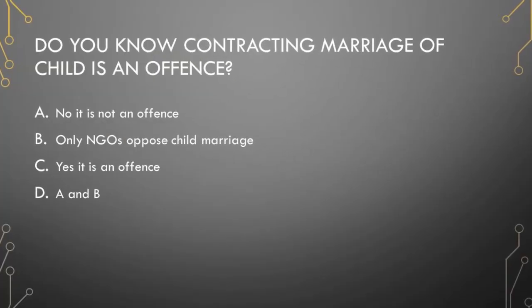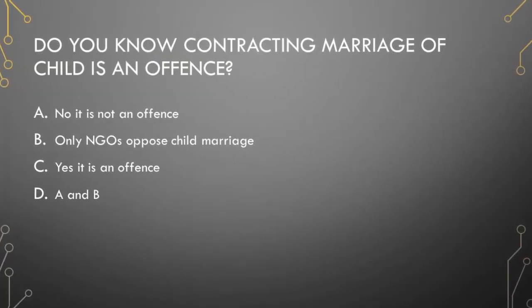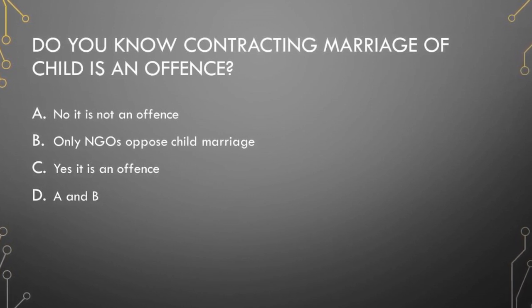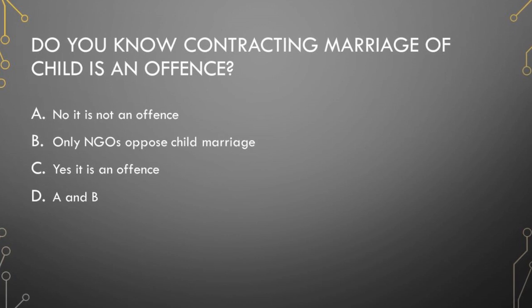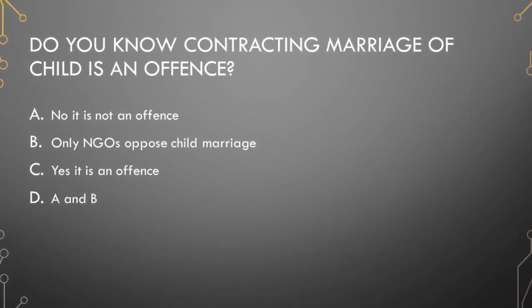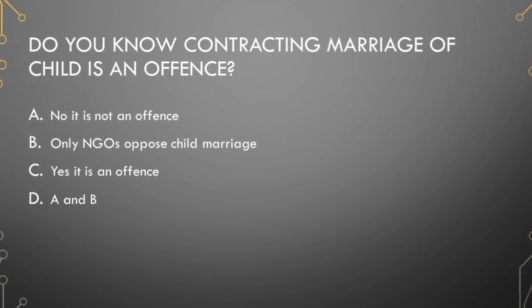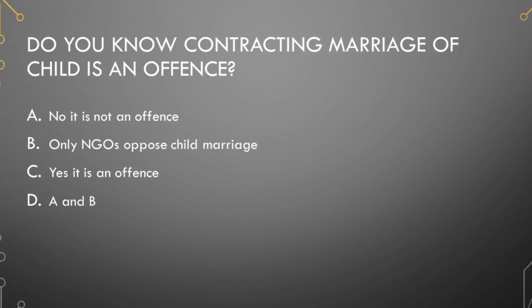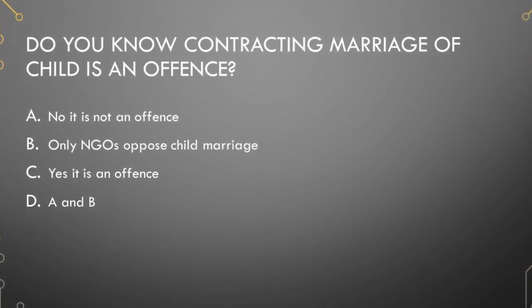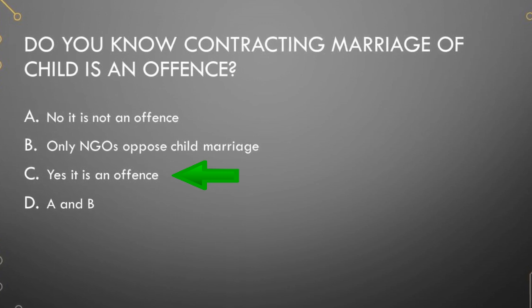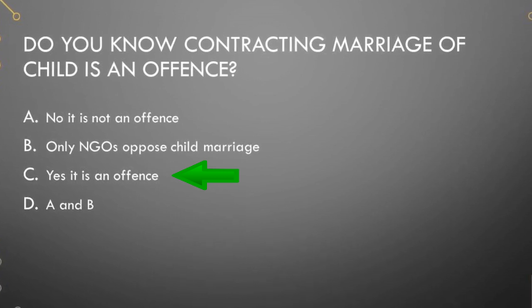Next question is, do you know contracting marriage of a child is an offense? I give you 4 options. No, it is not an offense. Only NGOs oppose child marriage. Yes, it is an offense. A and B. Correct answer is option C. Yes, contracting marriage of a child is an offense.